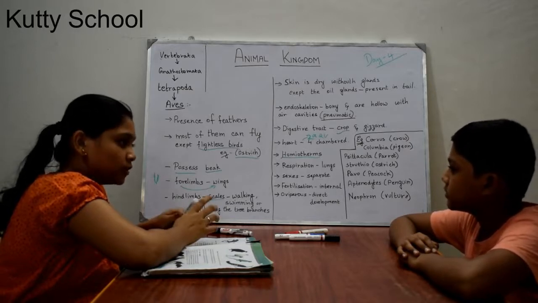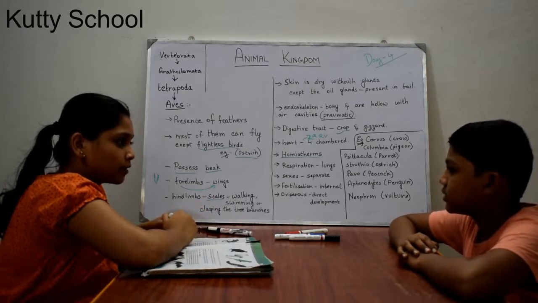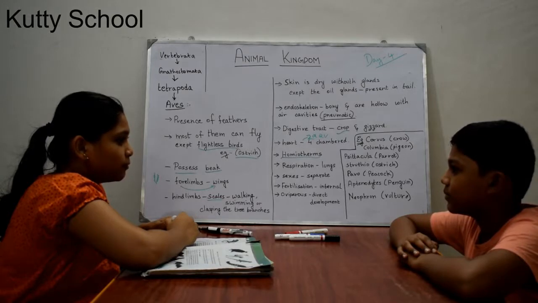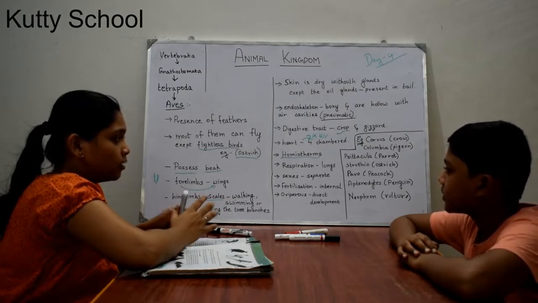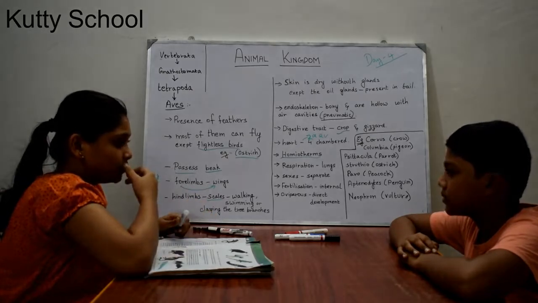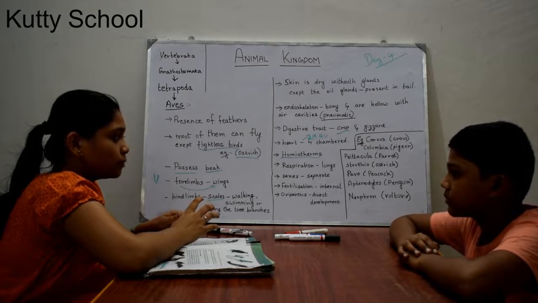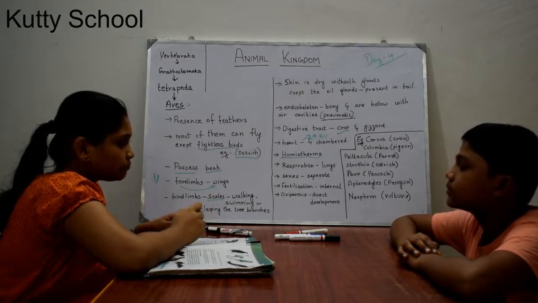So what is the difference between warm-blooded and cold-blooded? The blood will not be warm. The organisms of homeotherms are called warm-blooded animals.